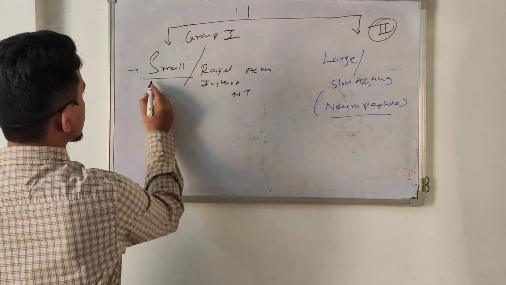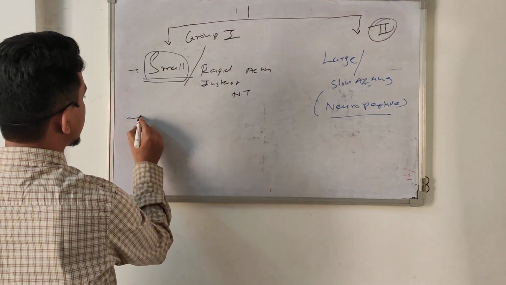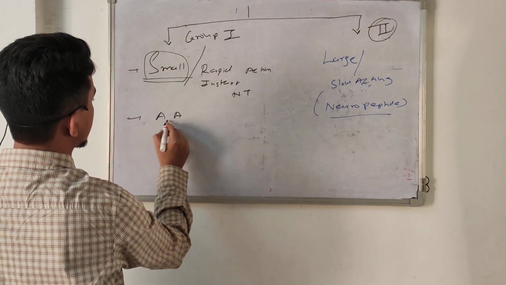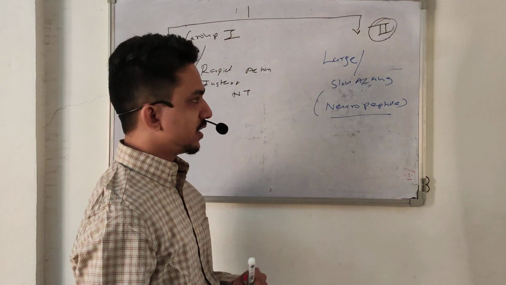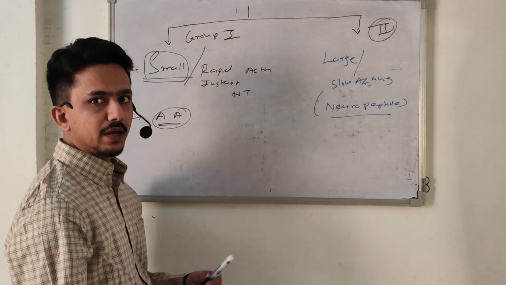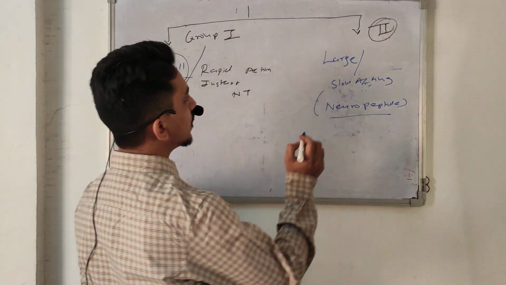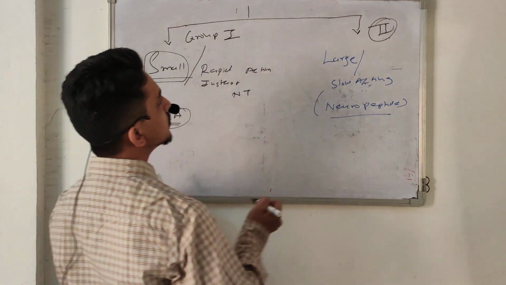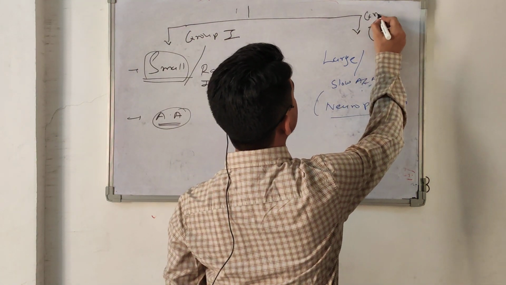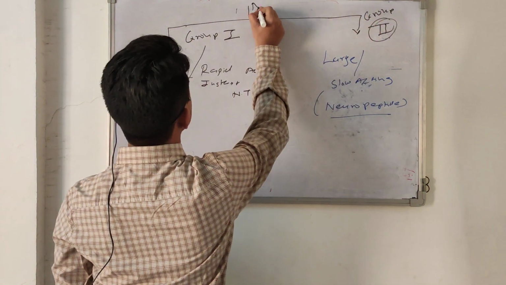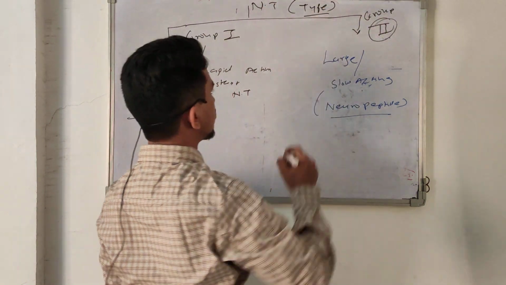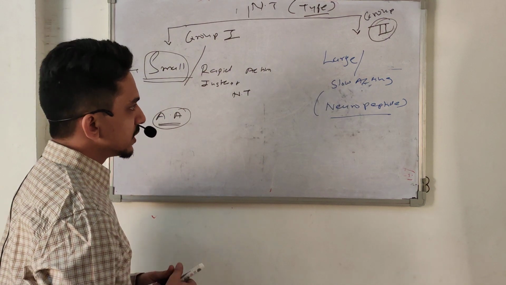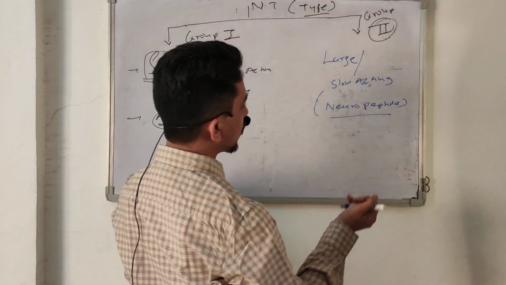So group 1 is a small molecule. It is either one or two single amino acids. But this is the large one. It is more than 1, 2, 3 amino acids. So it is a large one, and this is also called a neuropeptide.